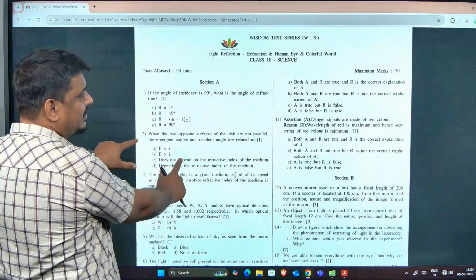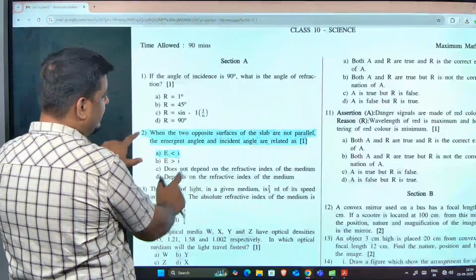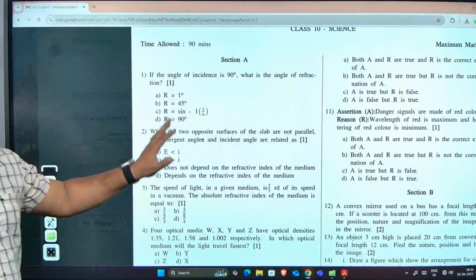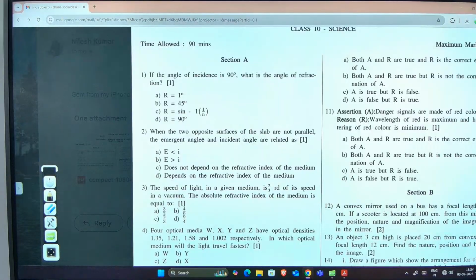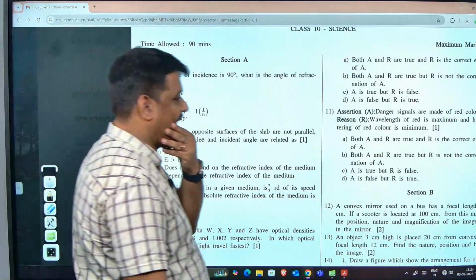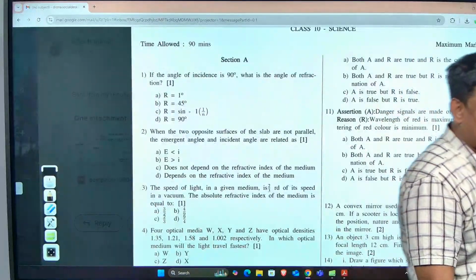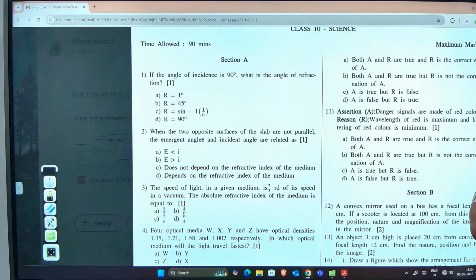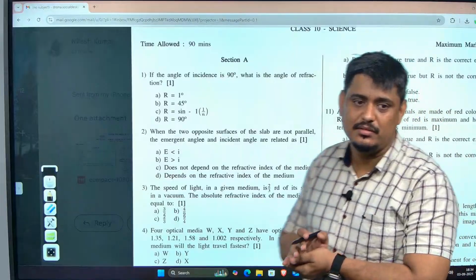So be quick. If you have any doubt, you can ask me. First question you see. Open to all. Anybody can answer who wants to answer. The first question is, if angle of incidence is 90 degree, what is the angle of refraction? Is it so? Good question this is. Angle I is 90, angle R 90 degree. It is refraction, man. Angle I will not be equal to angle R.